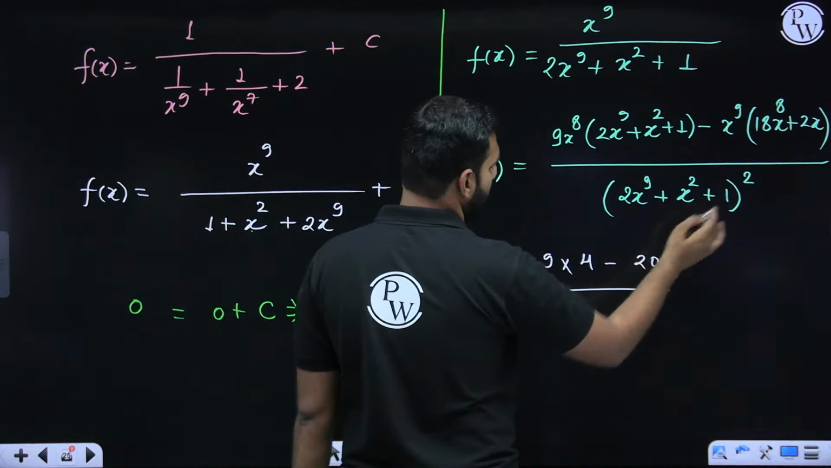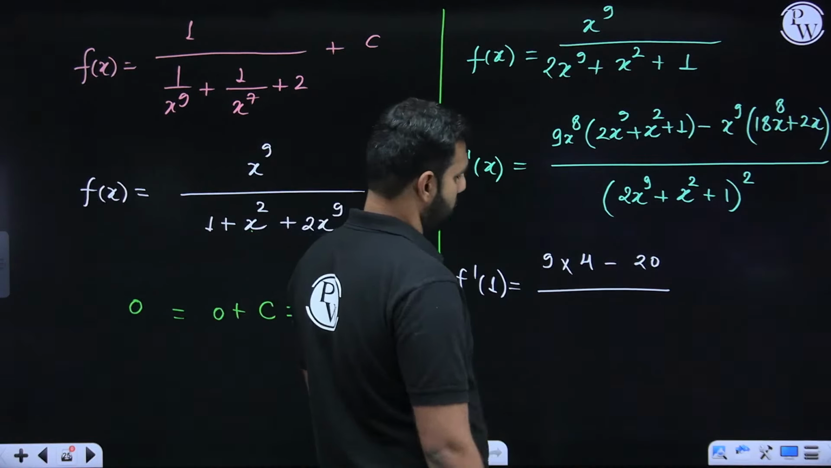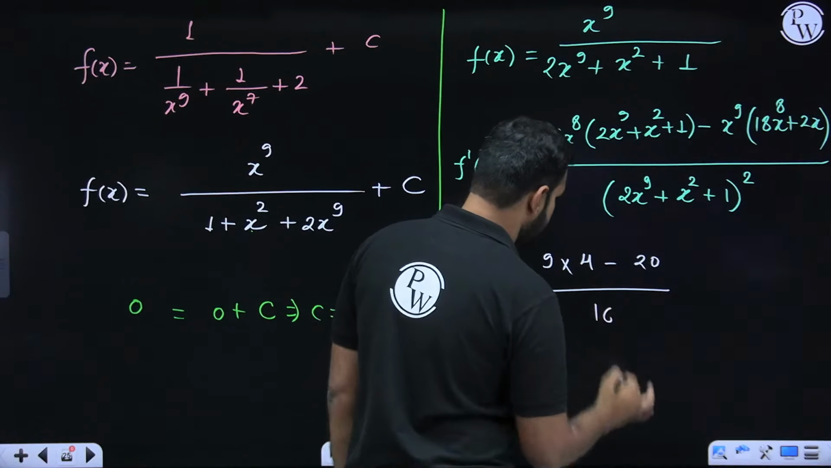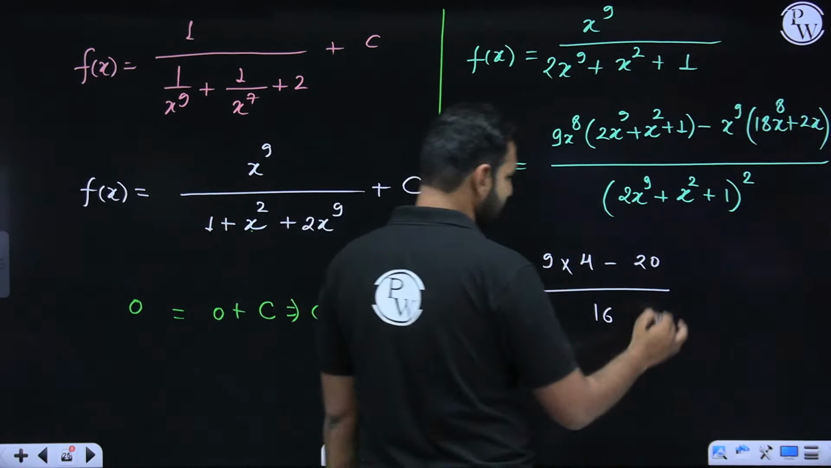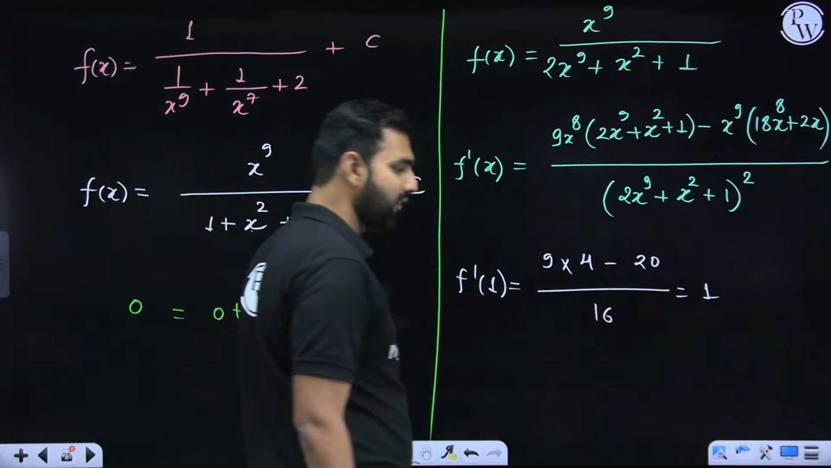Divided by 211. So 211 is how much? 4. 4 square is 16. So 36 minus 20 is 16. 16 by 16 is 1. So f dash 1 we have cracked as 1.